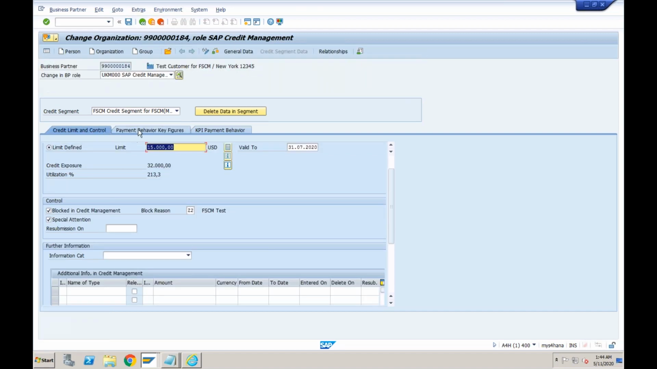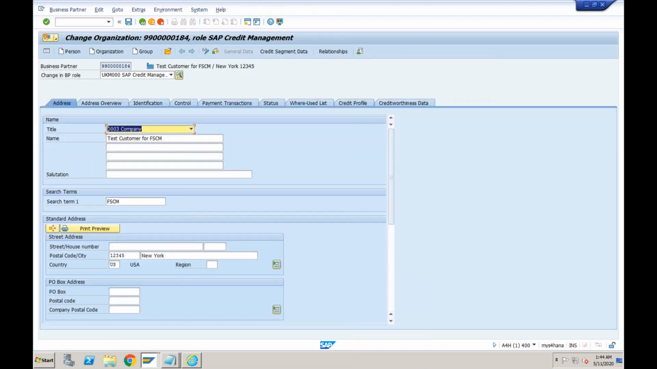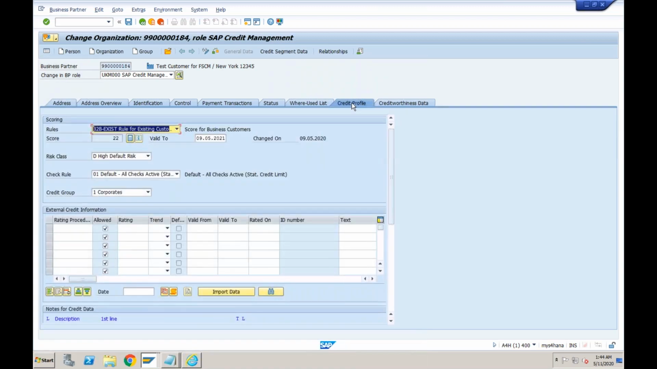Okay, so credit limit and control. This one we understood, payment behavior we understood. Now let's go to general data. In general data, we have this credit profile. In credit profile, very importantly, we understood as of now risk class and check rule. Risk class is to tell the system what is the risk for this particular customer, and check rule is what are the different checks that you want to perform whenever you are going to perform the credit check. So one is obviously the credit value. Let's try to configure this as per our requirement and then try to create a sales order.